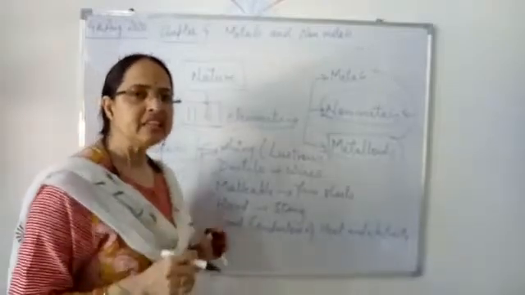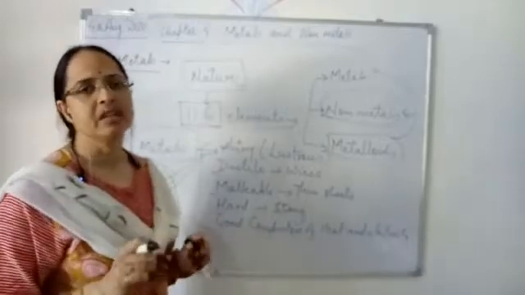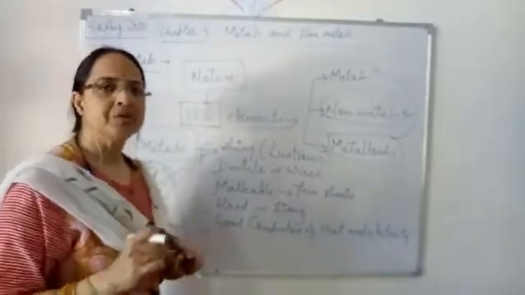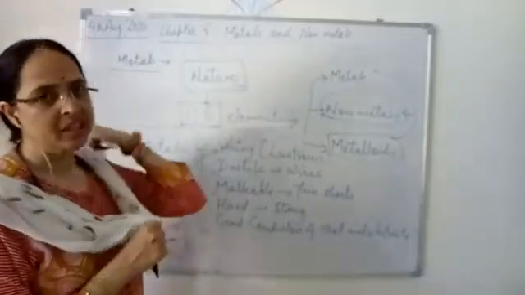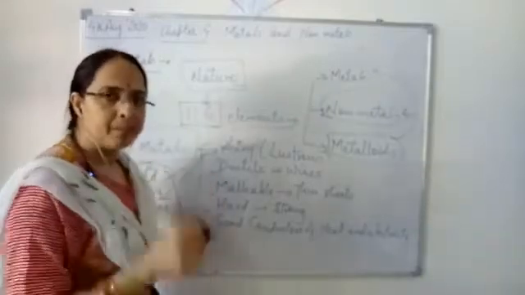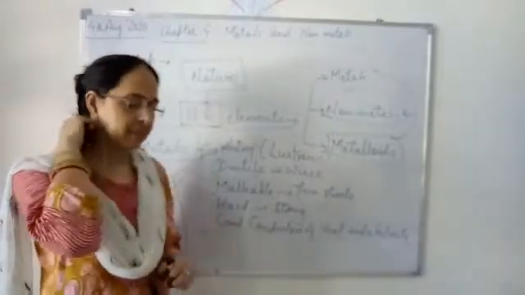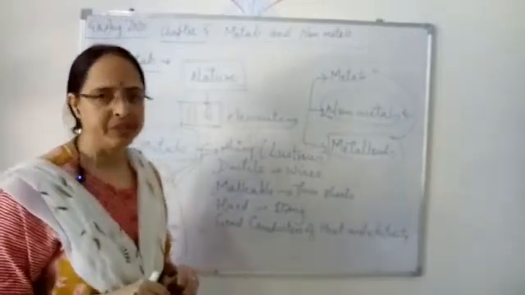Gold is least reactive, so when it is not reacting, it remains in the same condition. That means its shine does not disappear, and that's why it is used in the formation of jewelry.